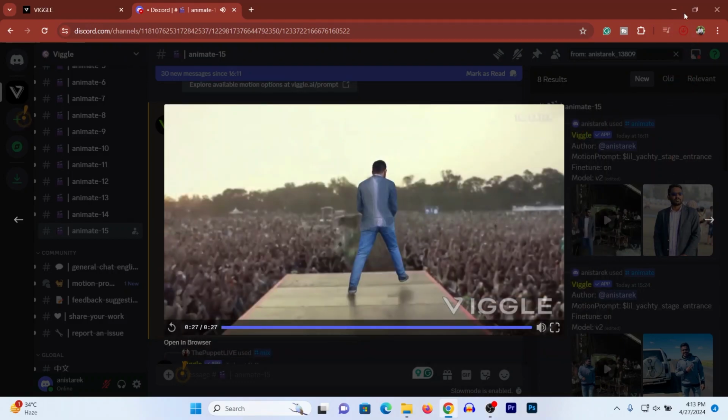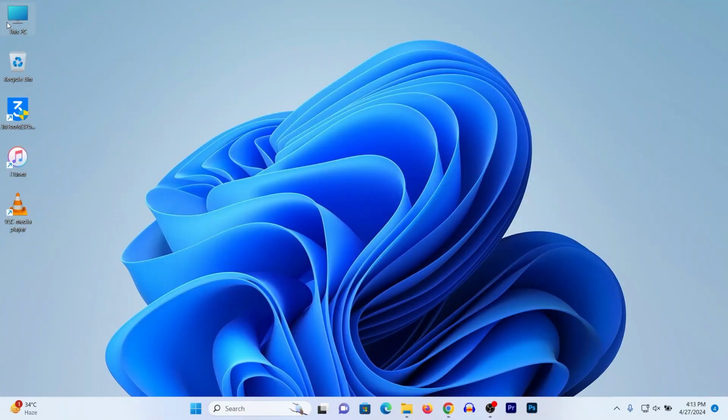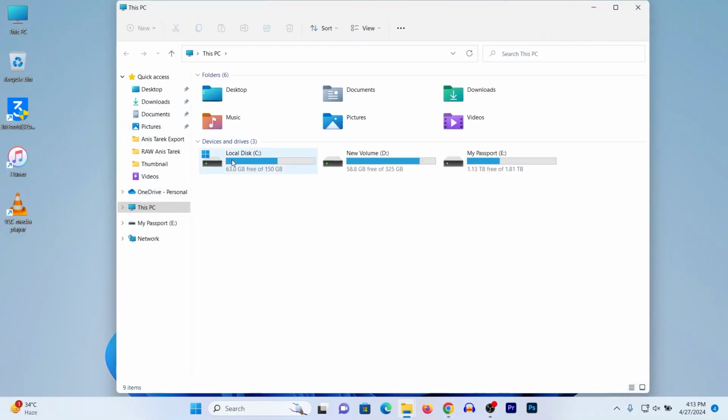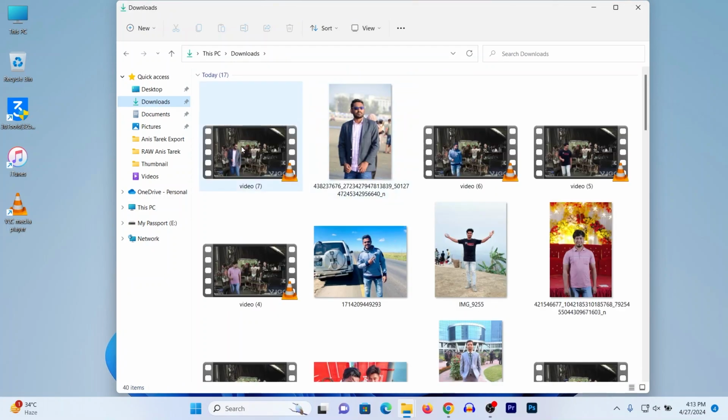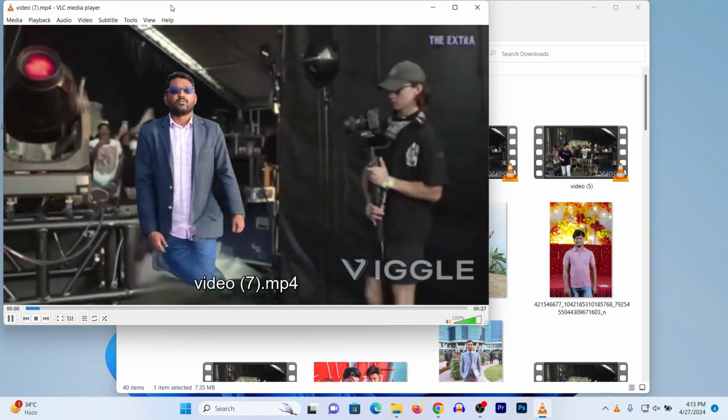It is downloaded on your computer, in the downloaded folder. So let's check. Open This PC, then the download folder. As you can see,